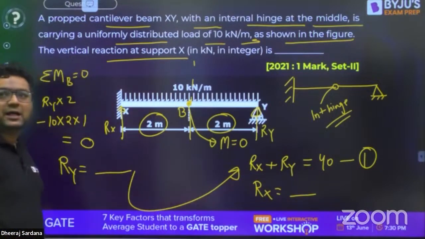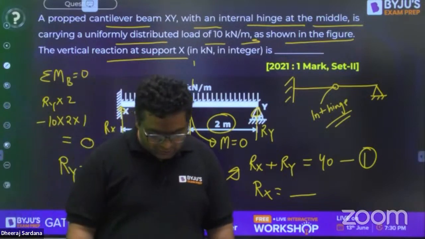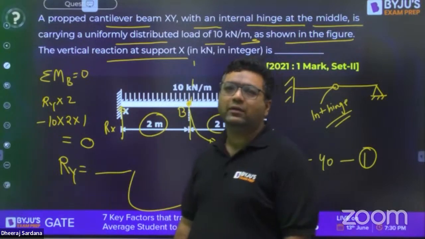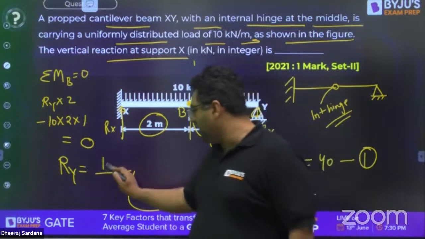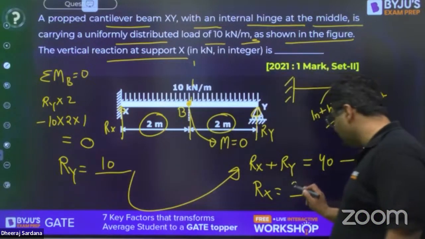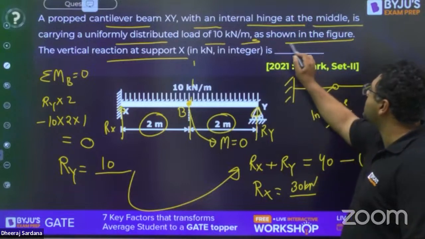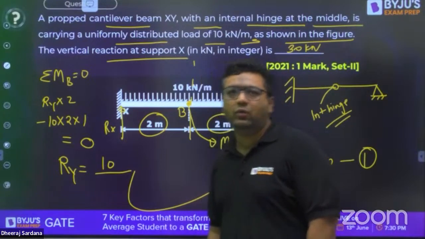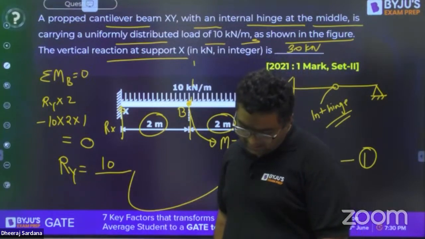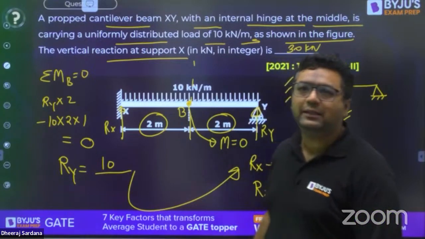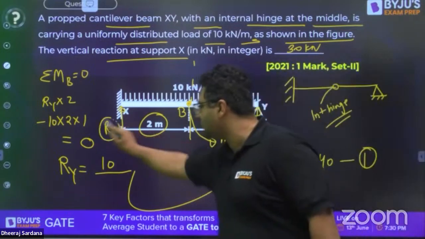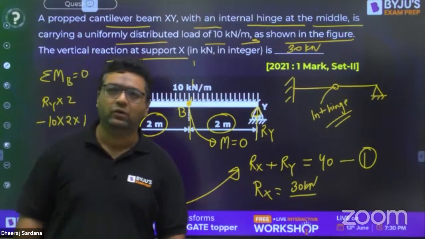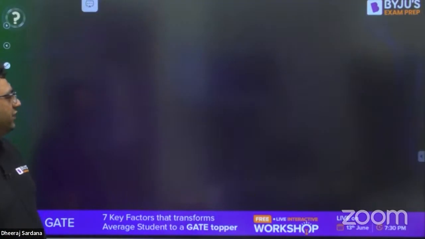Anybody else solved it? Please tell the answer. Okay, someone is saying 40 is the answer. Please check. Okay, 10 is the answer you are saying. So Ry will be 10, I feel, and the answer will be 30 for us. 30 kilonewton. Is it clear? Yes, very good. Rx is 30. What we need to find out is Rx, that is 30, no? Is it correct? Yes, very good. Very good, guys. Moving further.